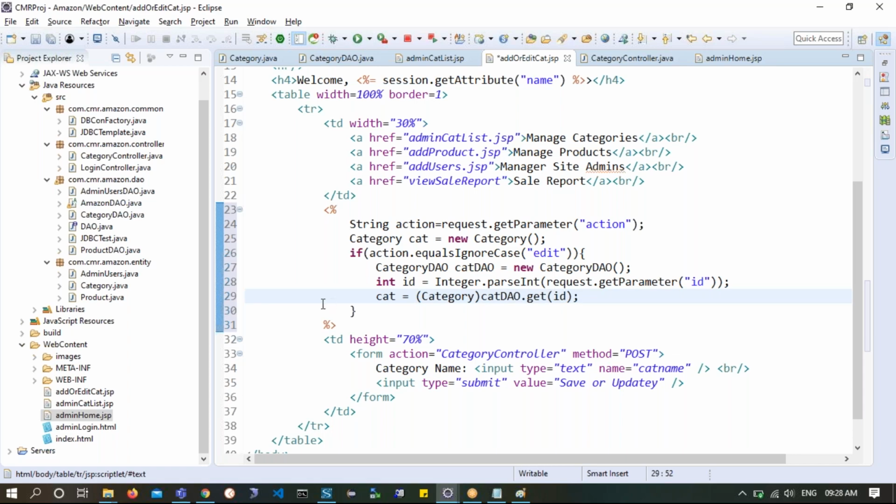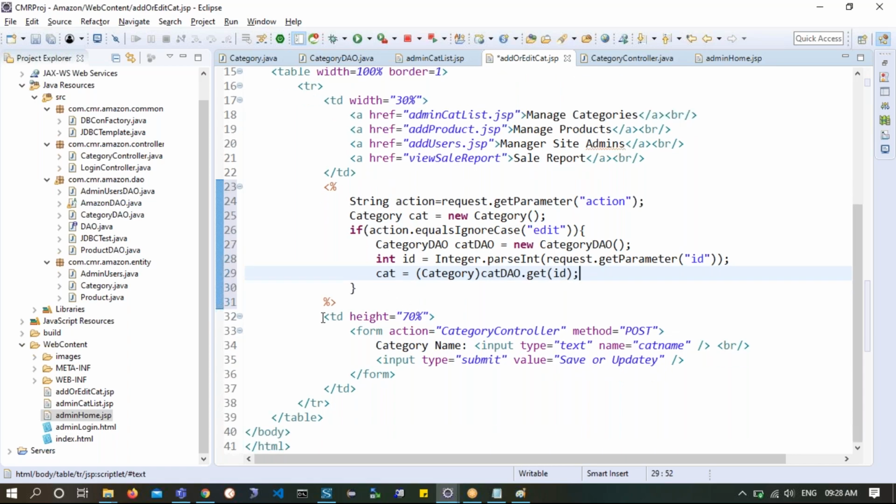This is the tricky point here. So what you have to do is this TD, form action, and at the time of showing the category name, you need this trick. This is clear.